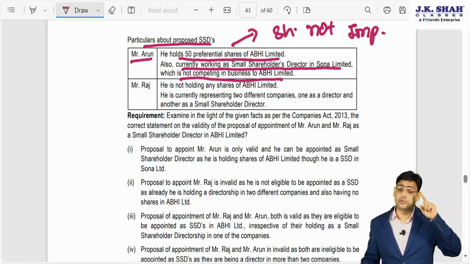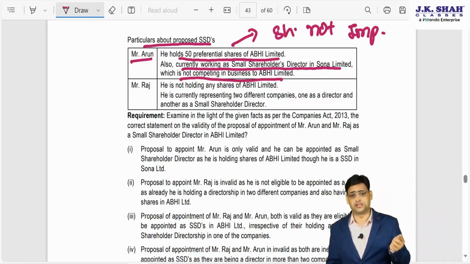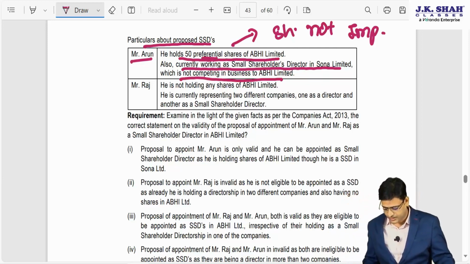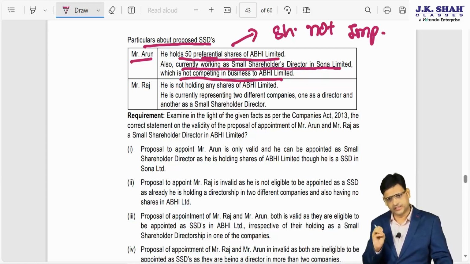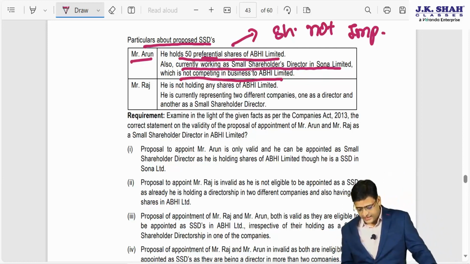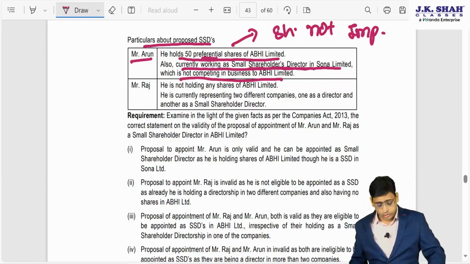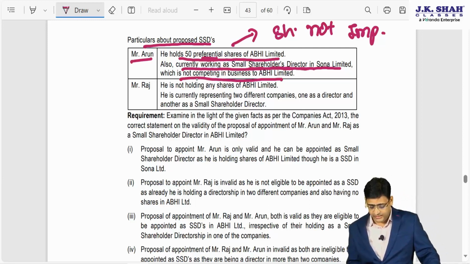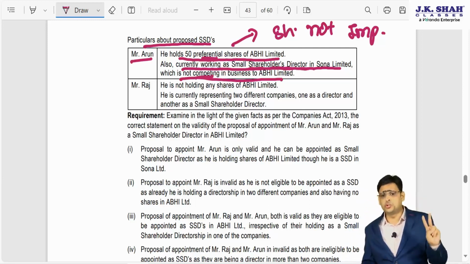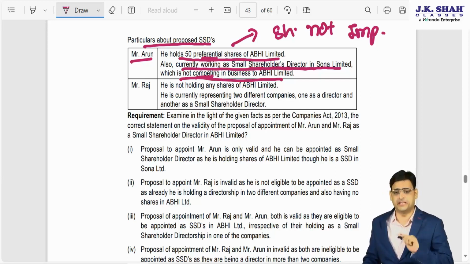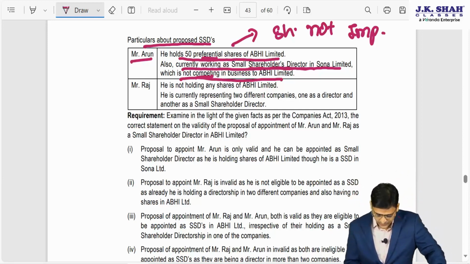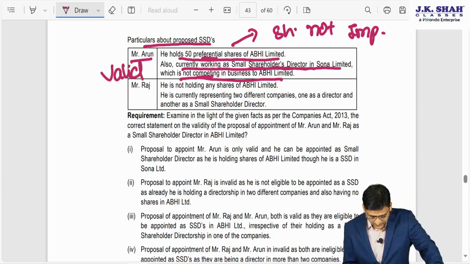Shareholding is important only for small shareholders, not the person who wants to become small shareholder director. So this first point is not important. They have just given this to confuse you. Second line, they are saying small shareholder director in Sona Limited, which is not in competing business. Since it is not in competing business, you can become small shareholder director in two companies provided they are not into the competing business. So this is a valid appointment.